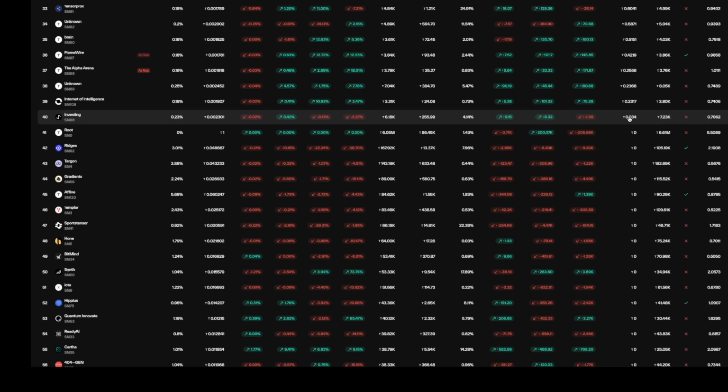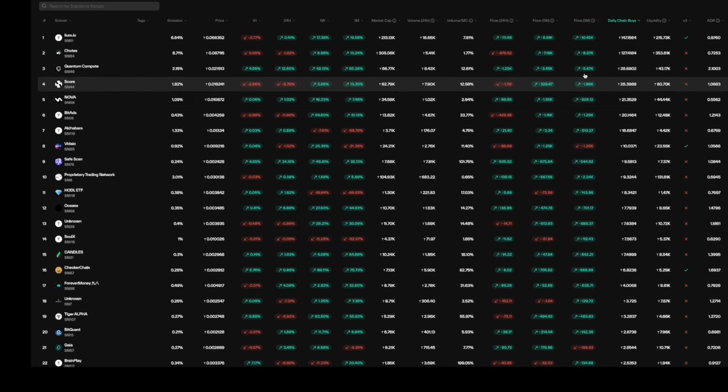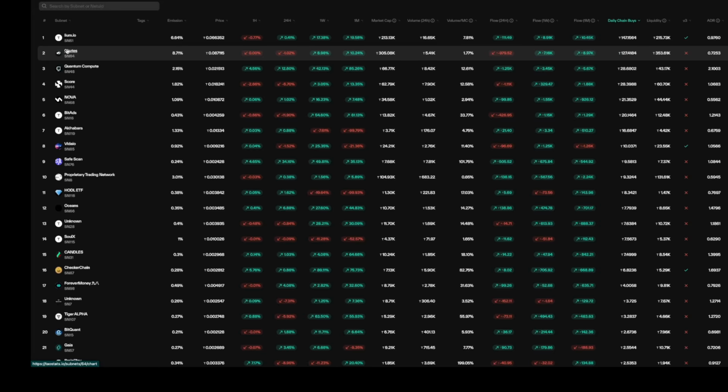So the daily chain buy is one of the byproducts of switching to the emission flow. It's sort of similar to what we had before in terms of a subsidy. But what it's doing is it's working to push the price up for subnets that are undervalued.